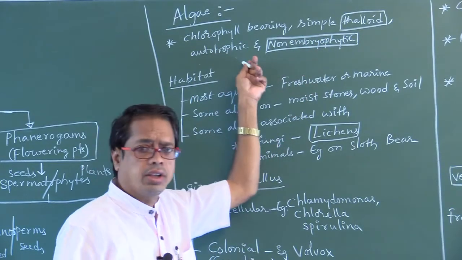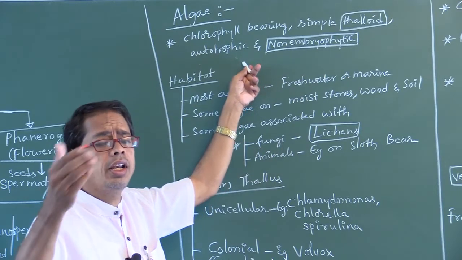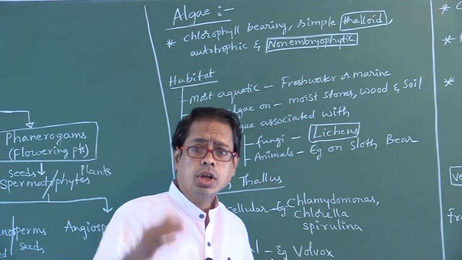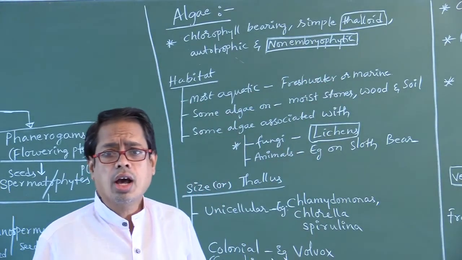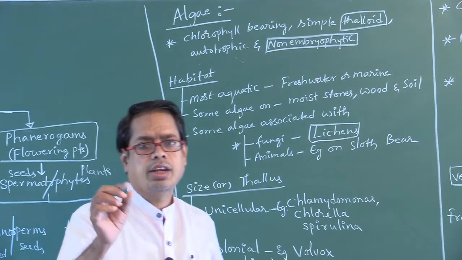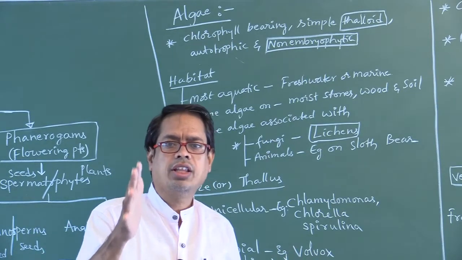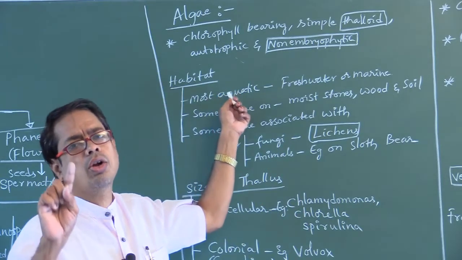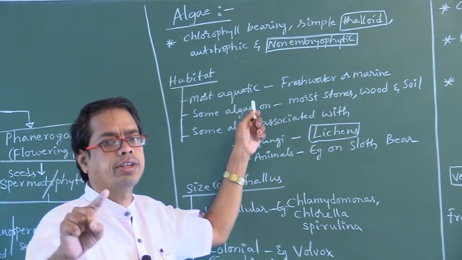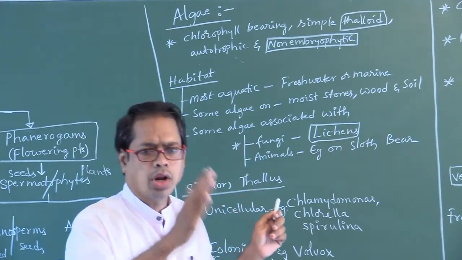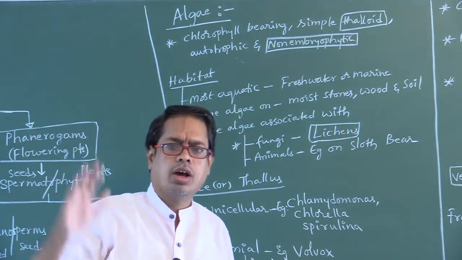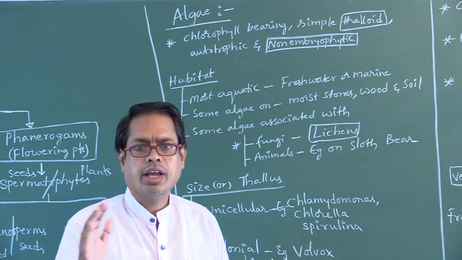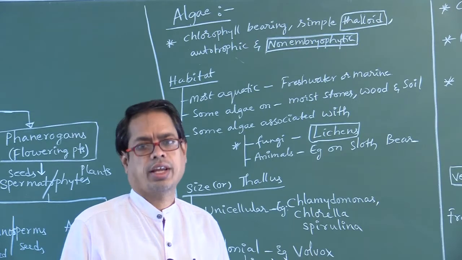And autotrophic, that means they can prepare their own food materials by the process of photosynthesis. Next one, non-embryophytes. Algae are non-embryophytes, that is embryo is not found in their life cycle. Very, very important. So algae are autotrophic non-embryophytes. Don't say embryophytes. From bryophyte onwards, all the organisms are embryophytes. Algae generally do not possess embryo in their life cycle.